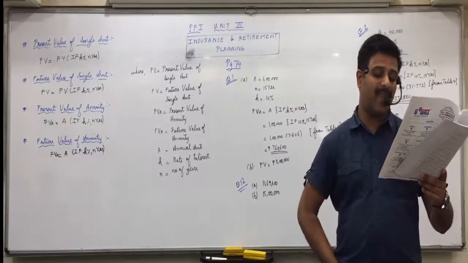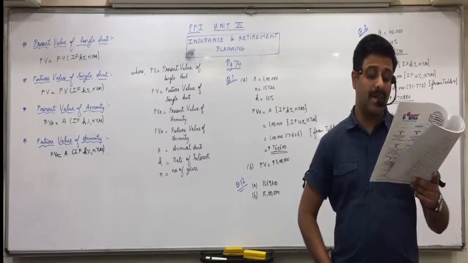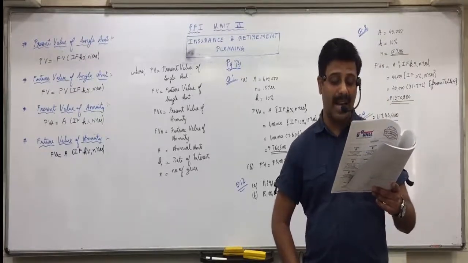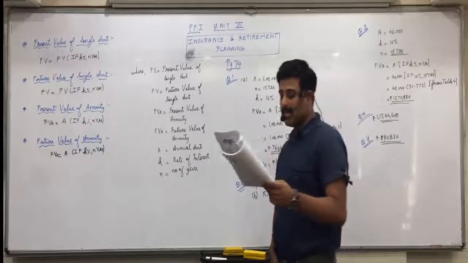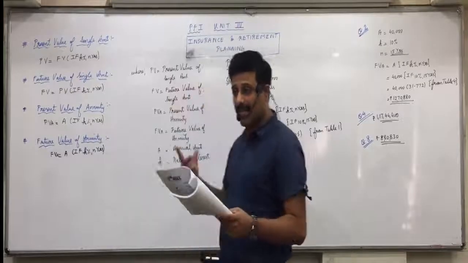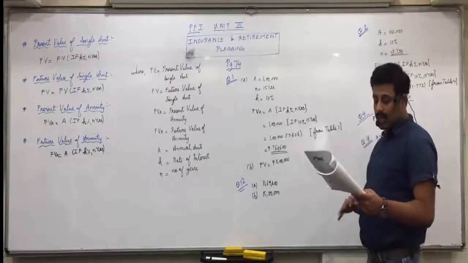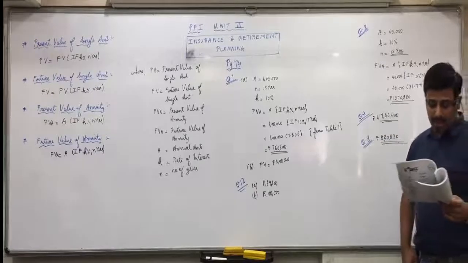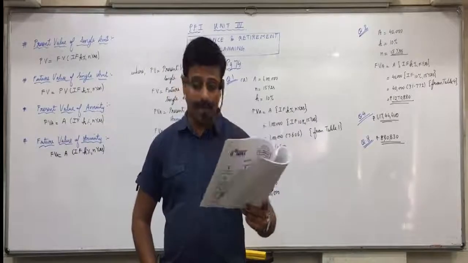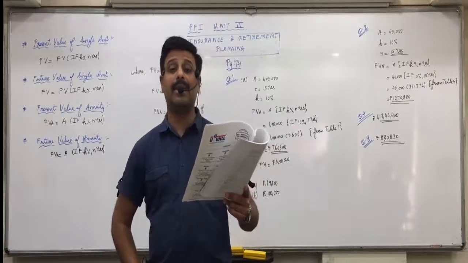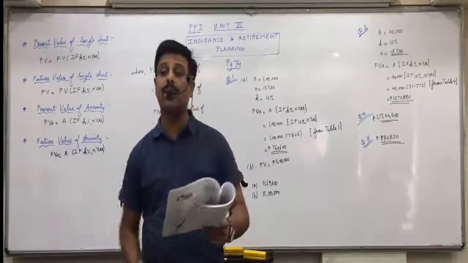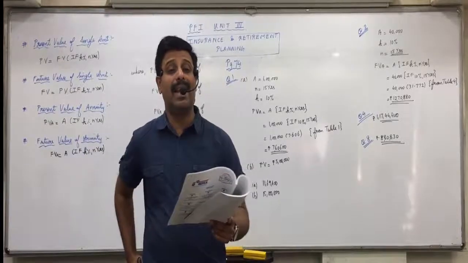Mrs. B is at present 45 years. She deposits 80,000 every year in a bank, which pays 10% interest per annum. What is 80,000? A. K is 10%. How much can she withdraw at the age of 60 years when she will retire? So again, N is 15 years and future value is asked. Also question 3A, sub question 6. A couple wants to accumulate a retirement fund of rupees 10 lakhs in 15 years. What is 10 lakhs? Future value. If they set aside rupees 40,000 every year, that is A, at the end of the year, which earns an annual interest of 9% per annum, will they reach the goal? You'll find the future value, and if it comes more than 10 lakhs, they reach the goal. Otherwise